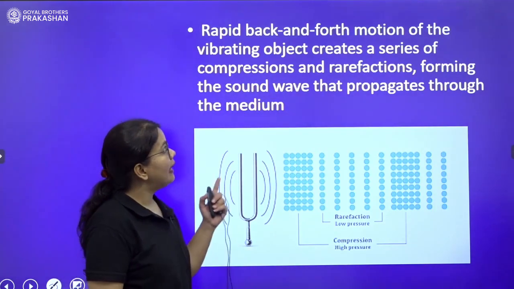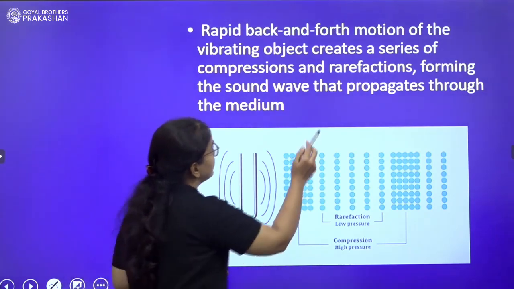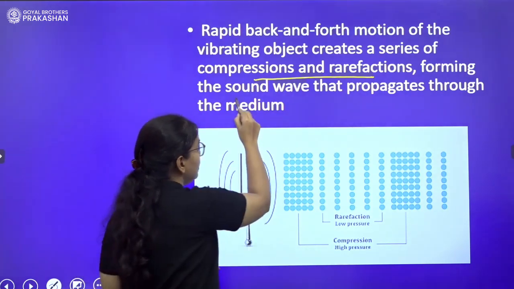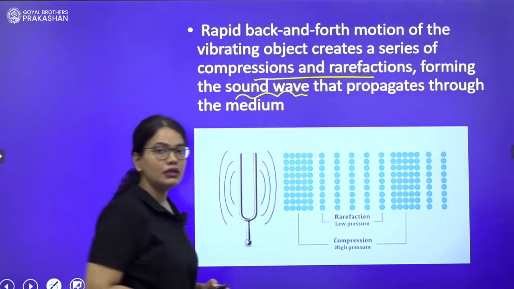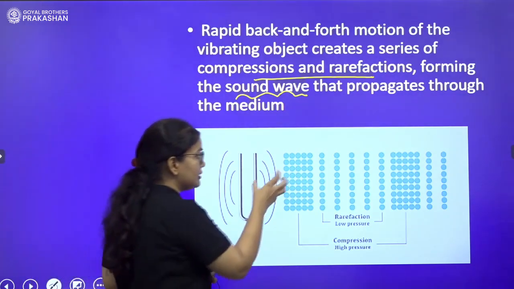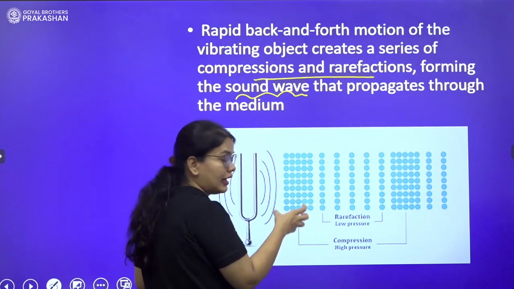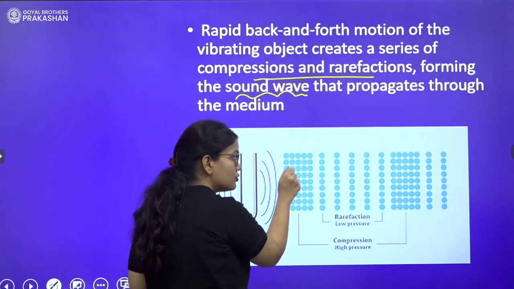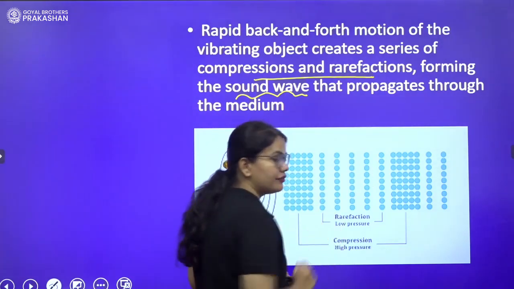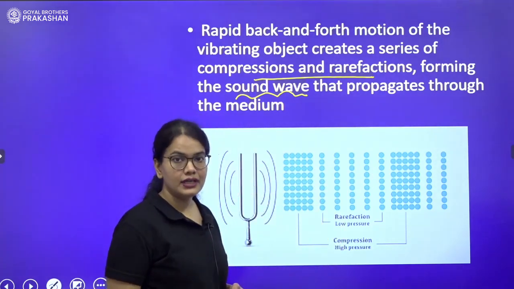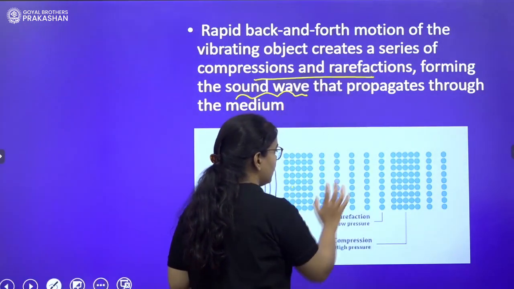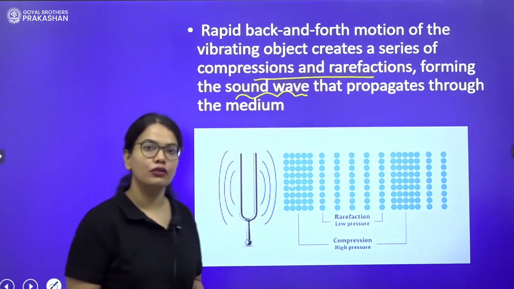Next, the rapid back and forth motion of vibrating objects creates a series of compressions and rarefactions, forming a sound wave that propagates through the medium. So the particles are vibrating. At one point of time, they are close to each other. After some time, the other particles are separated from each other. This is how the motion of the sound takes place. So this is your compression, high pressure region. This is your rarefaction, region of low pressure.